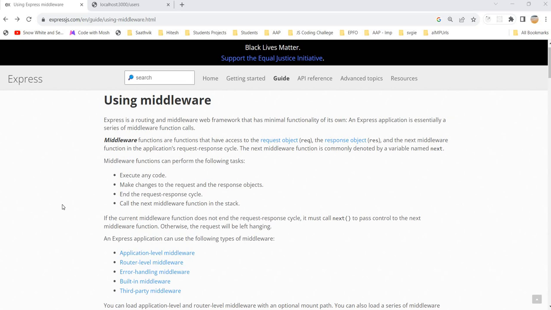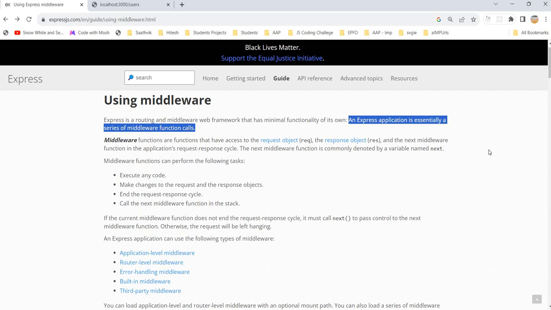Middlewares in Express.js. This is the most important topic in Express.js because an Express application is essentially a series of middleware function calls. That means Express.js is just executing all these middleware functions in a sequence. If we can't understand what middleware is, it's not possible to understand how Express is really working.